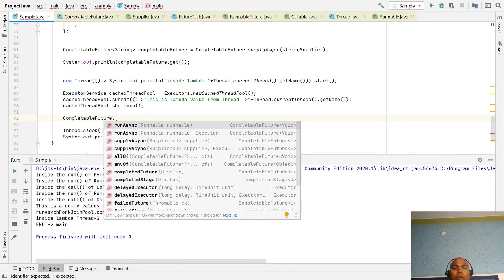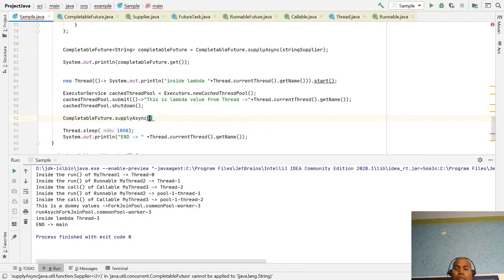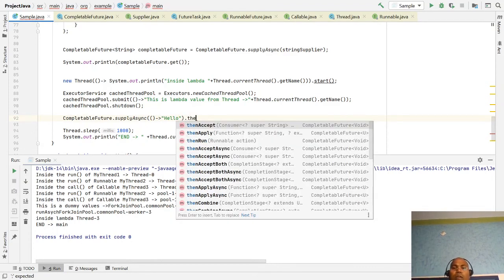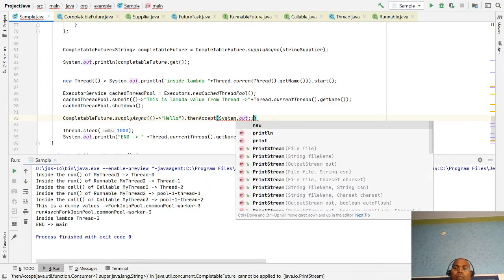CompletableFuture supplyAsync: just pass this and this "Hello", and after that thenAccept with System.out.println.